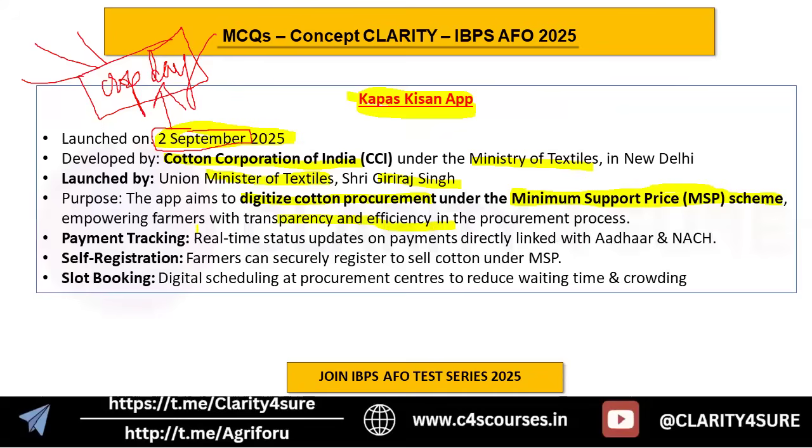Payment tracking: there will be a portion in this app with real-time status updates on payments, directly linked with Aadhaar and NACH. What is NACH? National Automated Clearinghouse. Next is self-registration, where farmers can securely register to sell cotton under MSP. Slot booking: digital scheduling at procurement centers to reduce waiting time and crowding. These are the advantages you get under this Kapas Kisan app.